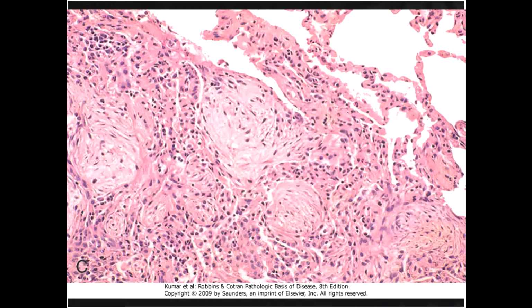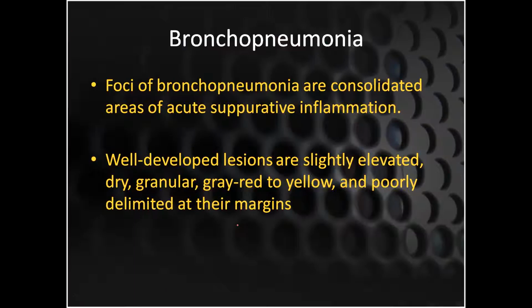Here you can see these fibrotic foci. Lots of fibrotic foci are there. So the whole of your lung has undergone the phase of resolution. Your inflammatory cells are eating up the exudate.